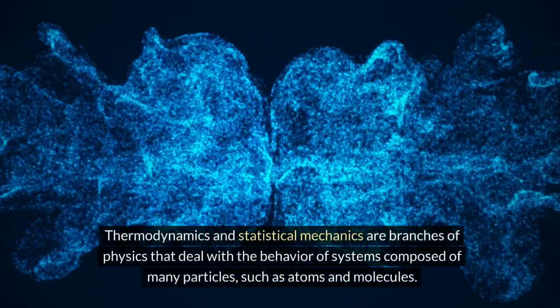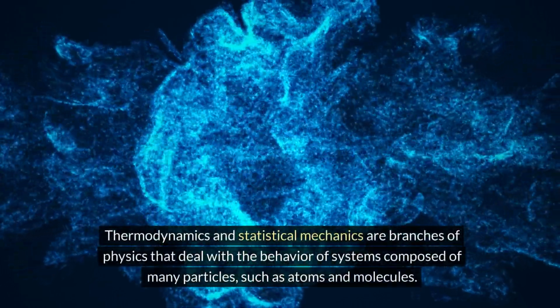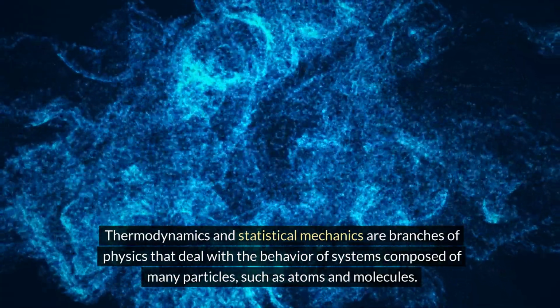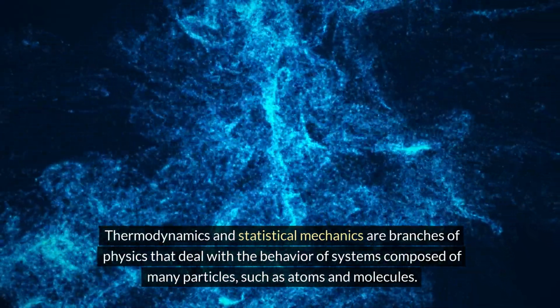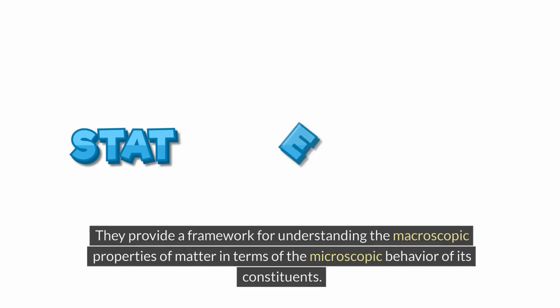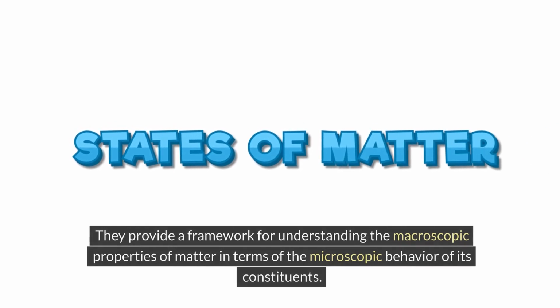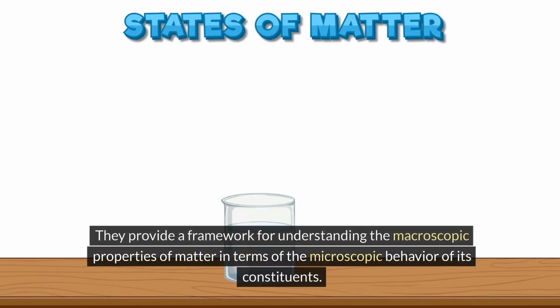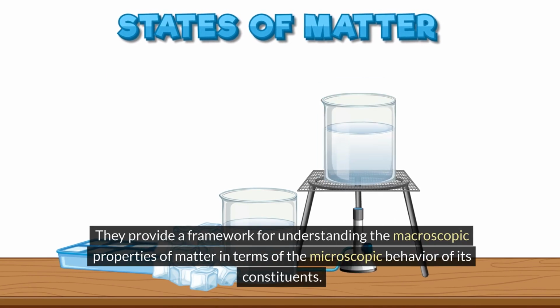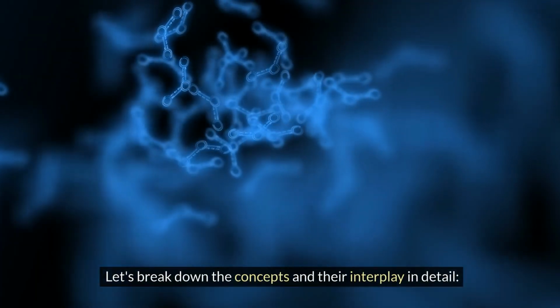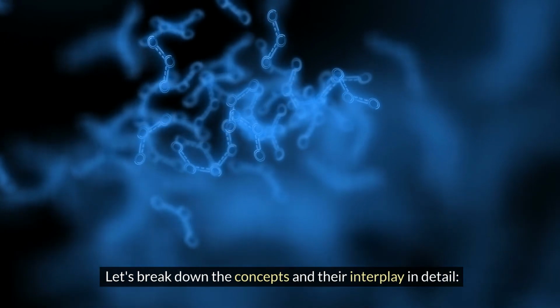Thermodynamics and statistical mechanics are branches of physics that deal with the behavior of systems composed of many particles, such as atoms and molecules. They provide a framework for understanding the macroscopic properties of matter in terms of the microscopic behavior of its constituents. Let's break down the concepts and their interplay in detail.